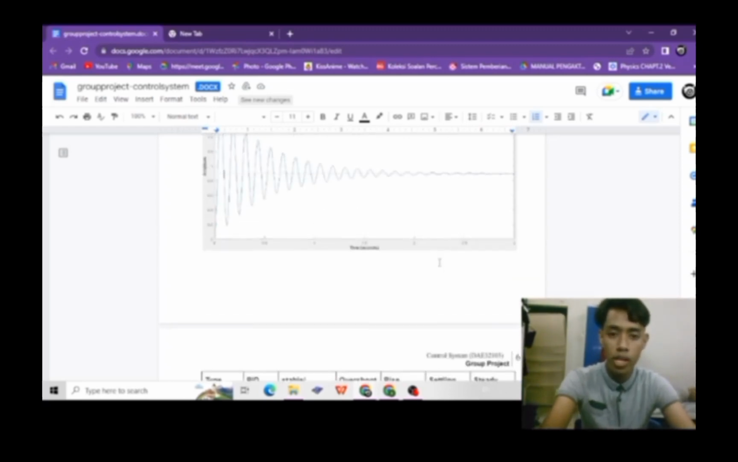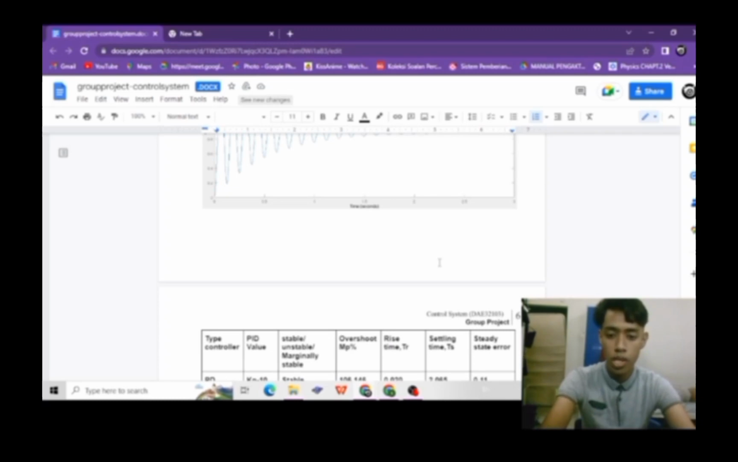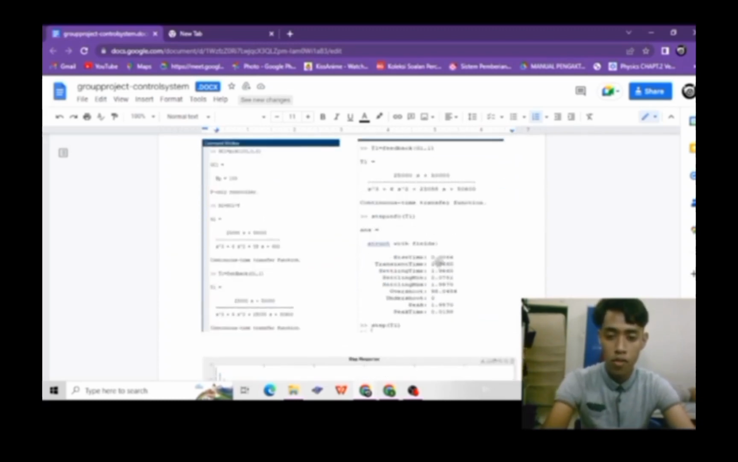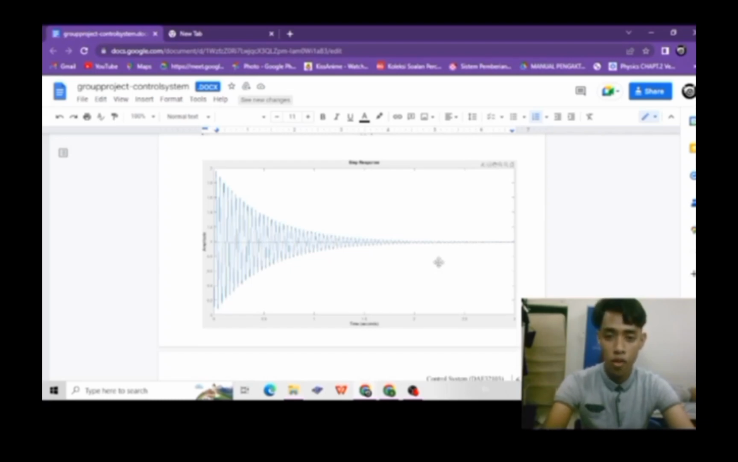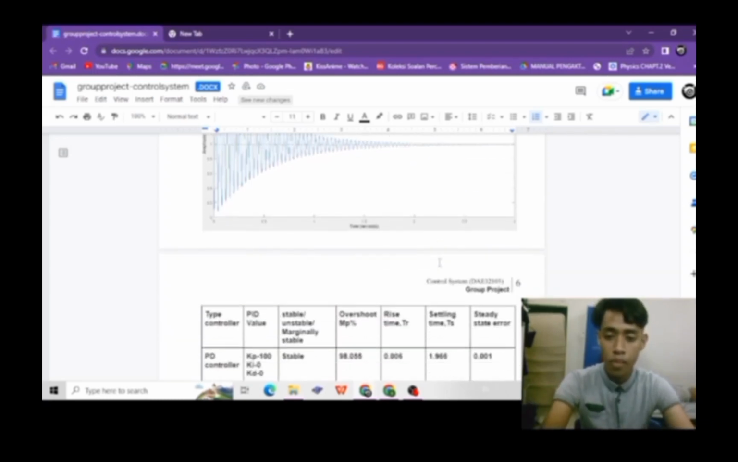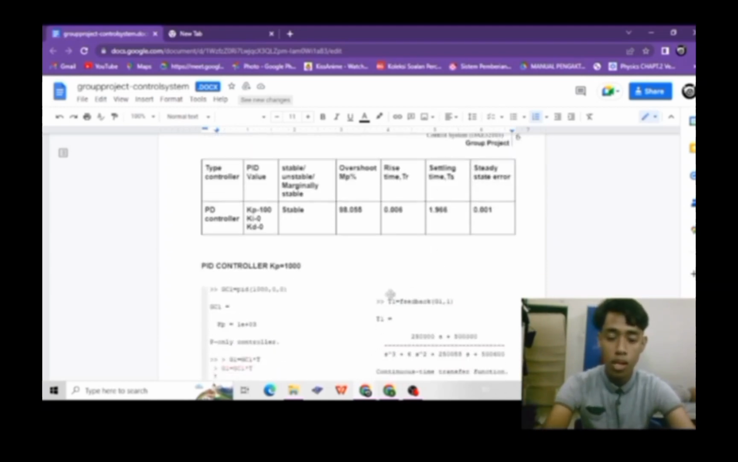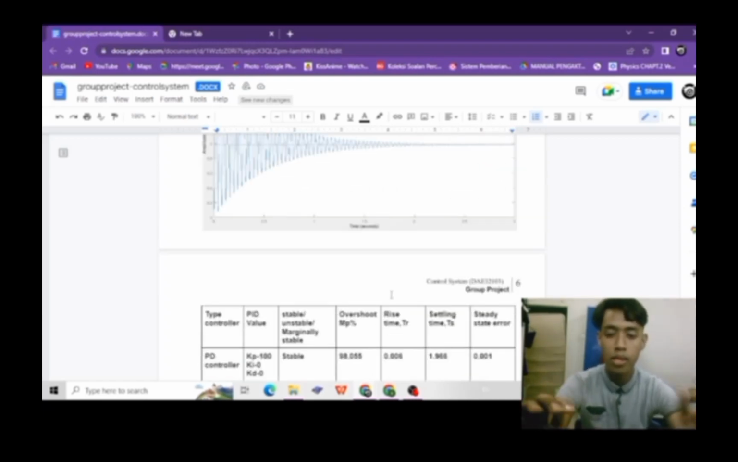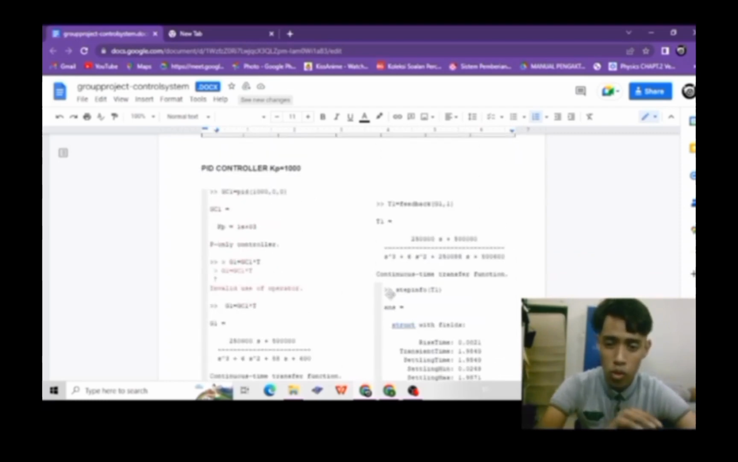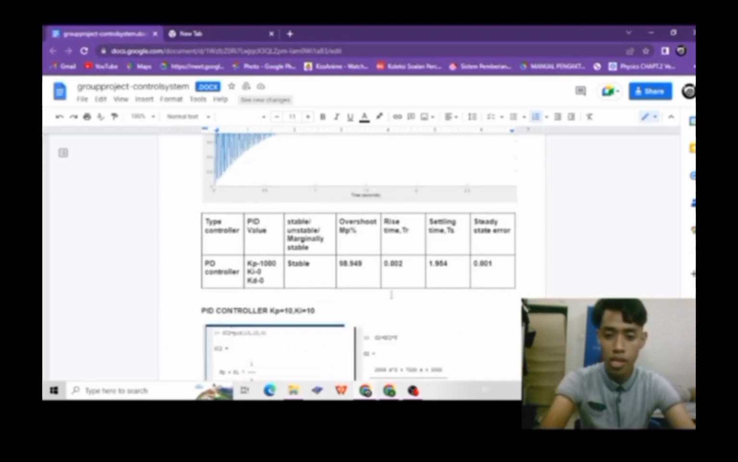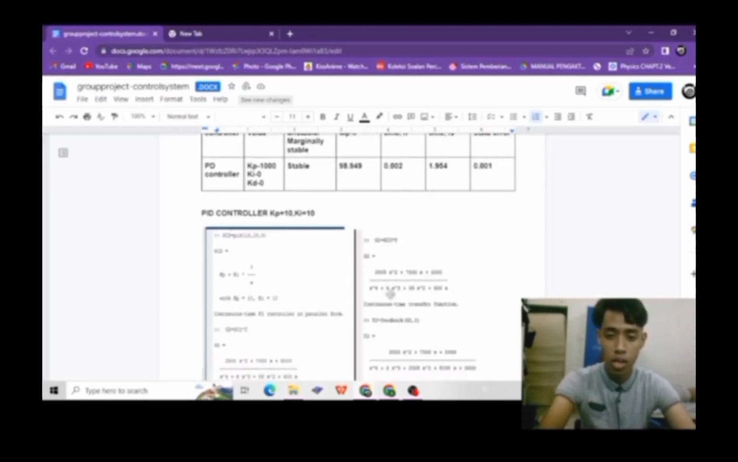So what if we increase the KP controller? We use 100 and 1000. Because of this, the oscillation of the system becomes bigger; when we increase the KP value, the oscillation of the system becomes larger. The overshoot is more than 10%, but the system is stable, yet the requirement is not achieved. So we need to use not just a KP controller but also a KI controller, using both KP and KI with the same value, 10 and 10.